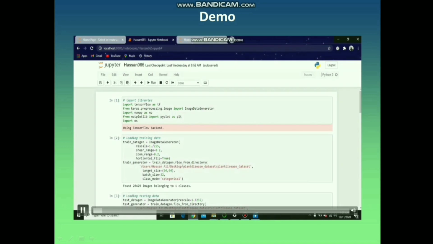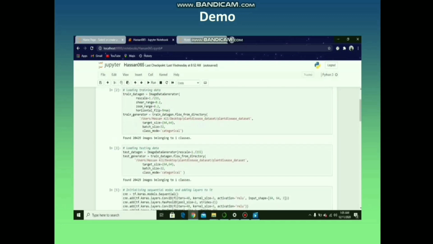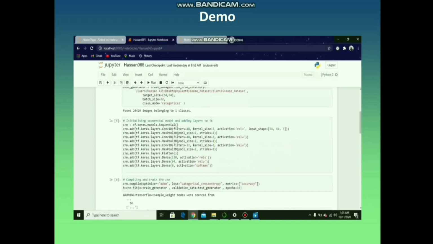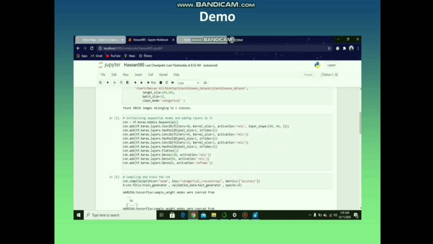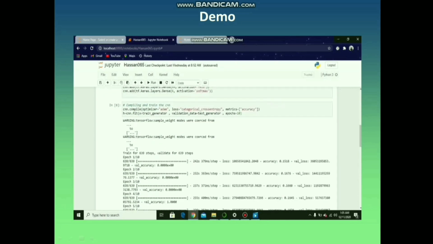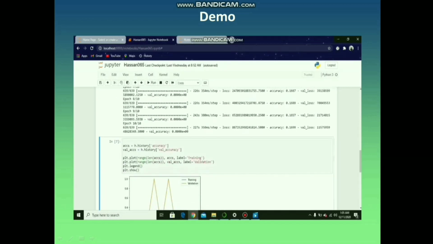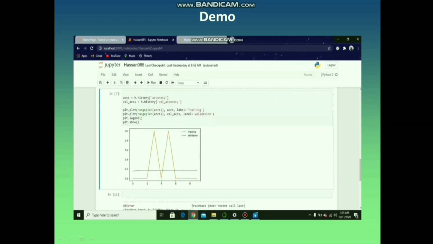Let's have a look at a demo of our work that we have already done. In the first cell, we import some necessary libraries. Then in the next two cells, we are loading data, that is training data and testing data, from the dataset using its path. In the next cell, we design a CNN model for image classification and then compile it. Here is its result. Here is the graph of training and validation.